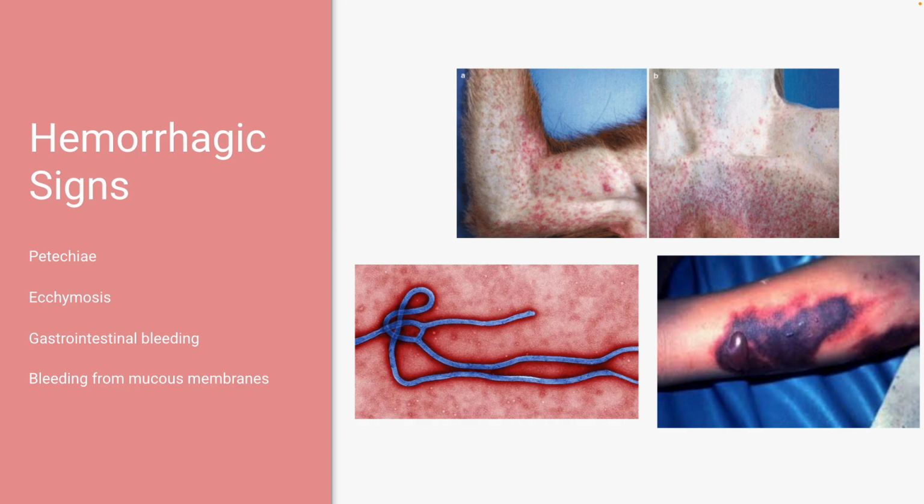So, all of this results in widespread vascular leakage, hypovolemia, which is a reduced circulation of blood, and multiple system organ failure. Not good. Hemorrhaging signs include petechiae, ecchymosis, gastrointestinal bleeding, and bleeding from mucous membranes or venipuncture sites.